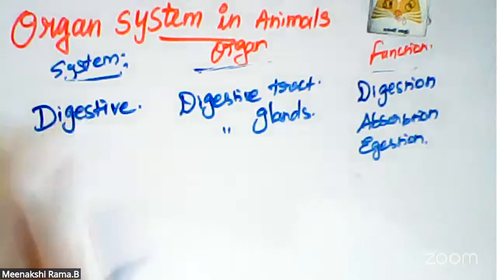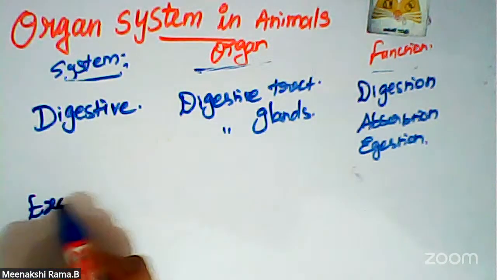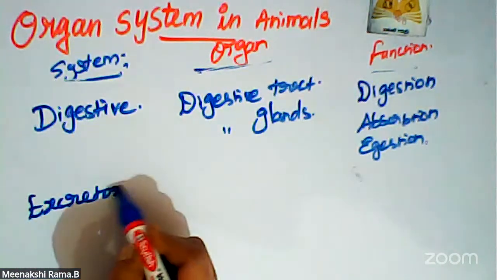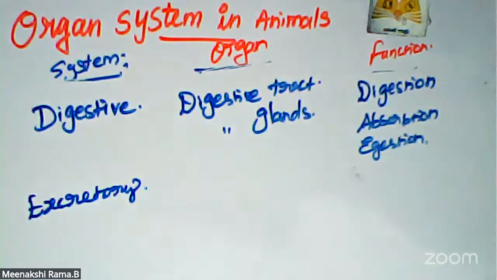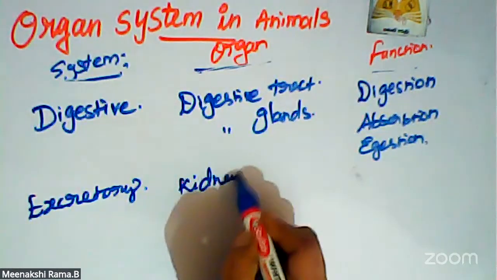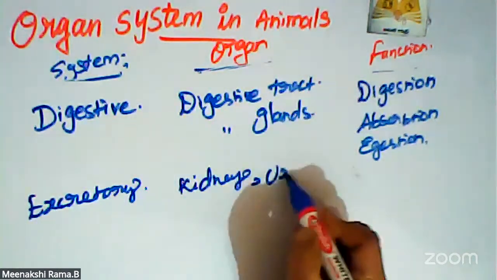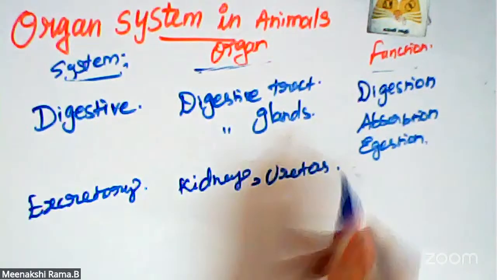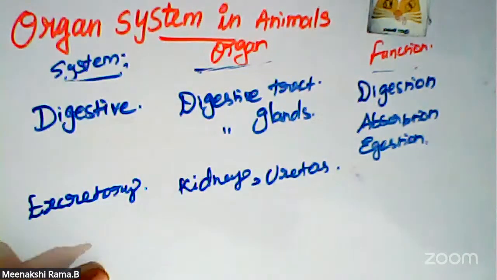And next one is the excretory system. What are the organs? Kidneys, ureters, and then the urinary bladder. The kidney and ureters are organs of the excretory system. What are the main functions?